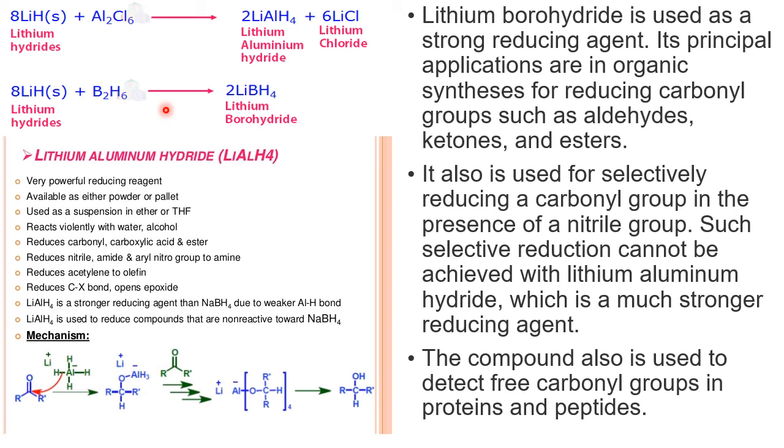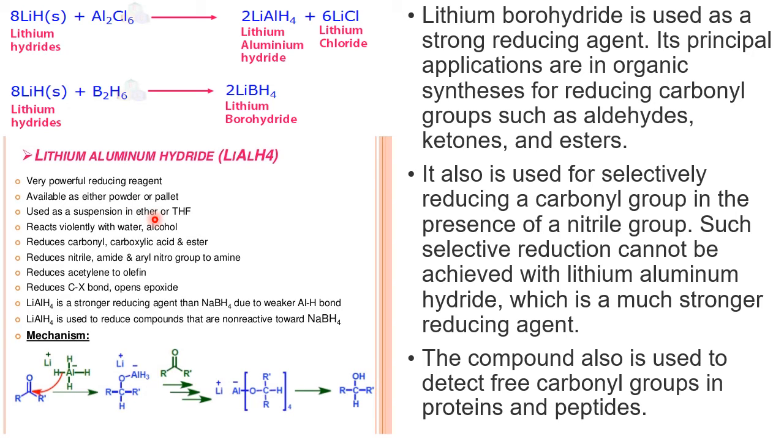It is not there in your syllabus. I have given some extra notes for you to refer to in your free time. It is a powerful reducing agent available as a powder or as pellets, bigger size crystals, used as a suspension in ether or in THF, tetrahydrofuran, as a solvent.